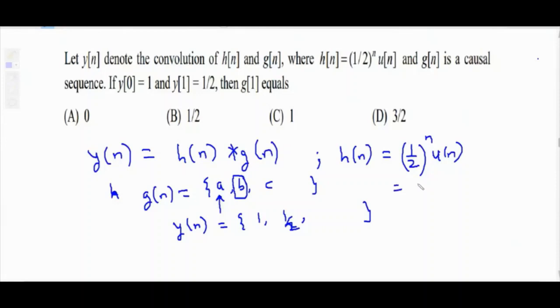So substitute n equal to 0. So it will be (1/2) raised to power 0, u of n is amplitude 1. Any number raised to power 0 is 1. Here students make the mistake. They write (1/2) raised to power 0 as 1 by 2. No, (1/2) raised to power 0 is 1. Then n equal to 1, that means (1/2) raised to power 1, 1 by 2. Then n equal to 2, that means (1/2) raised to power 2, 1 by 4. Like this, the h of n sequence will be there. So some values are provided and we just have to determine the value of b.